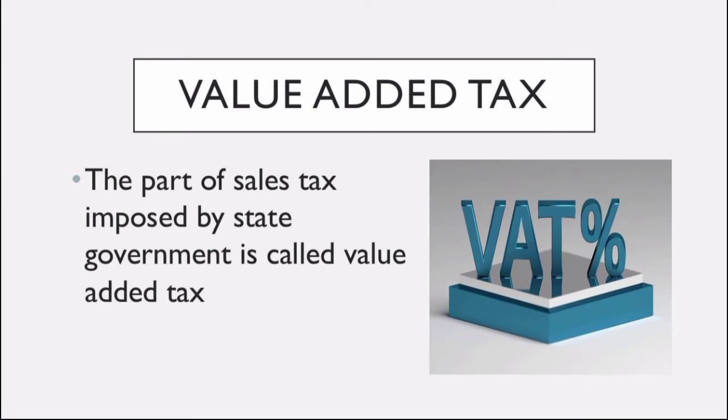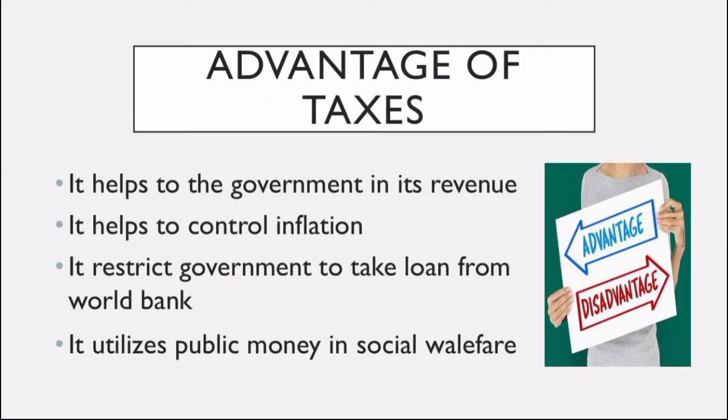Value-added tax. The part of sales tax imposed by state government is called value-added tax. It covers more than 220 items. VAT rates vary based on the nature of the item and state.